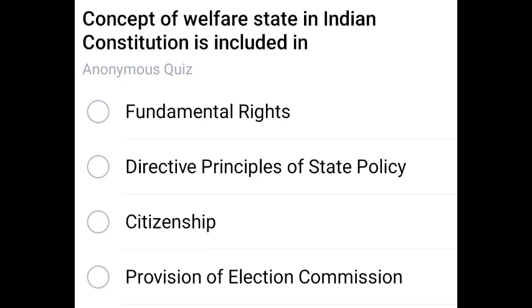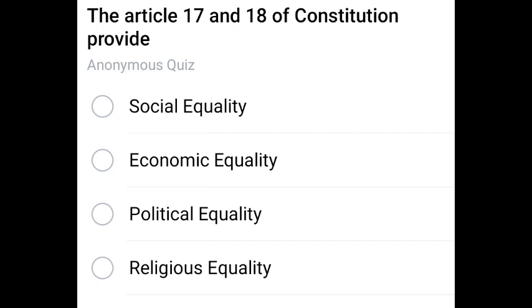Concept of welfare state in Indian Constitution is included in Directive Principles of State Policy.